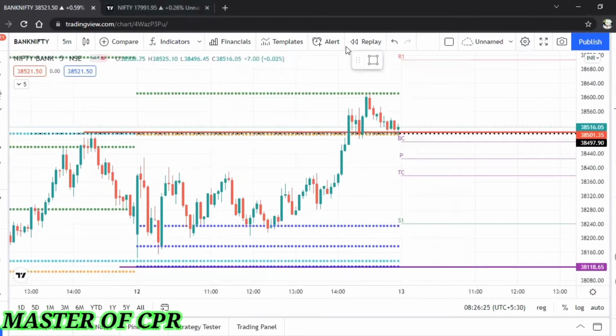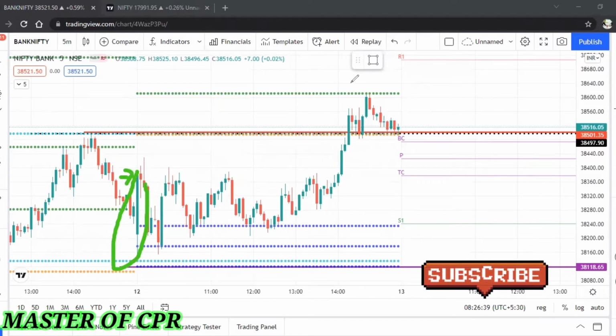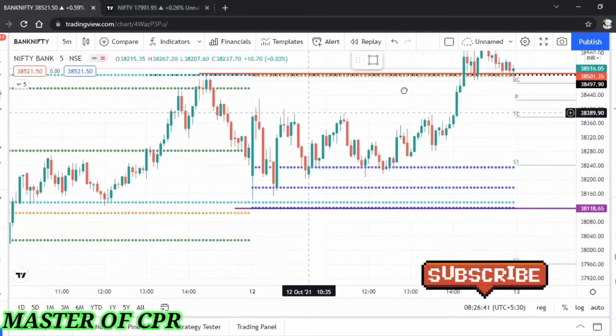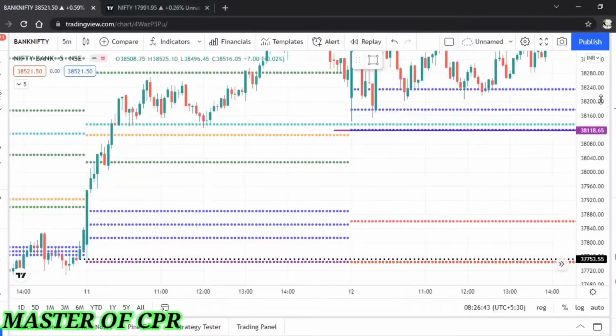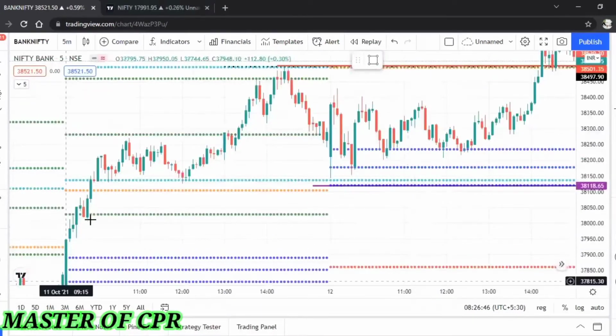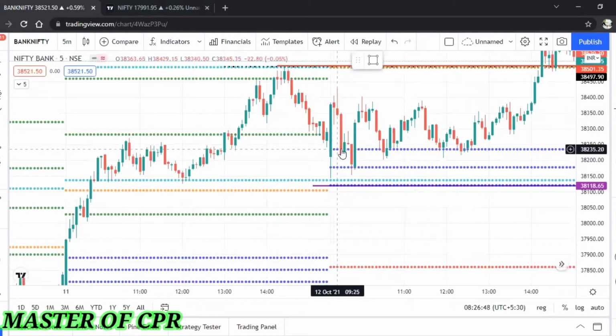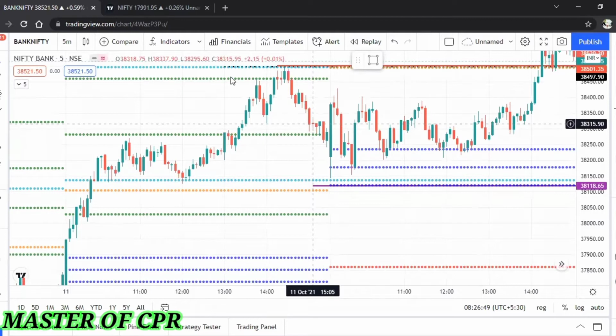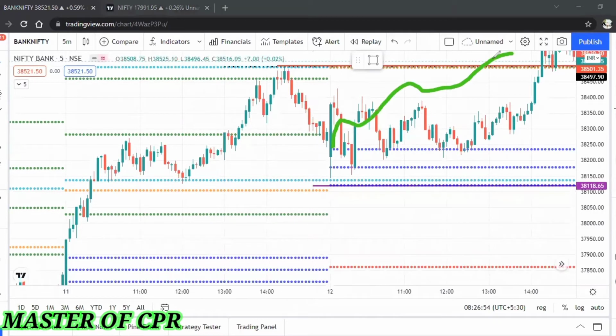Yesterday it was a completely sideways day. See the first bar, it's like a bullish spinning bar, right? Whenever it forms such a big bar, don't enter the trade. Retailers will jump into the trade. And the day before yesterday, see the trend of the market. It was an uptrend, right? Retailers think like today also the market will move in an uptrend only. But yesterday it was a trap for the retailers. Most of the time the day low will break, and those who went long on the first candle close are in huge loss. So don't enter here.